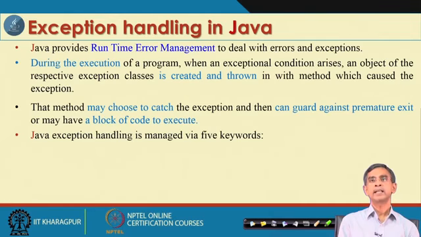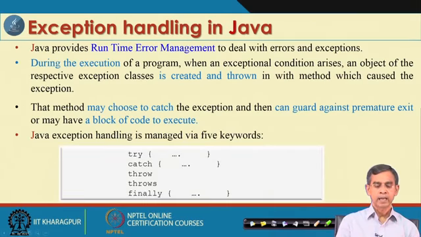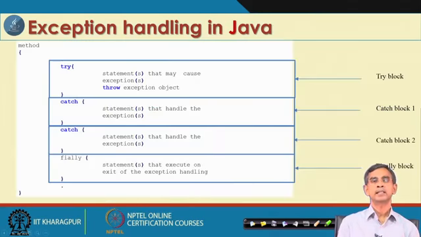Regarding this, the Java exception handling mechanism consists of five specific keywords. The five keywords are try, catch, throw, throws, and finally. These are keywords like the class keyword, the interface keyword, and the extends keyword, which we have to embed into the program. Now, let us see how we can do all these things.